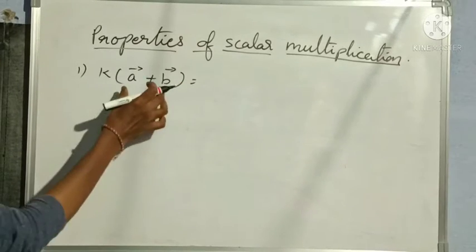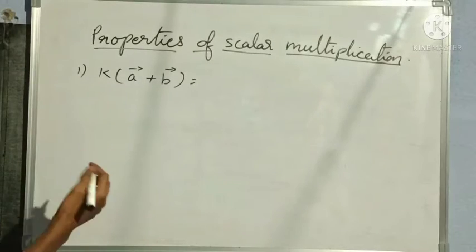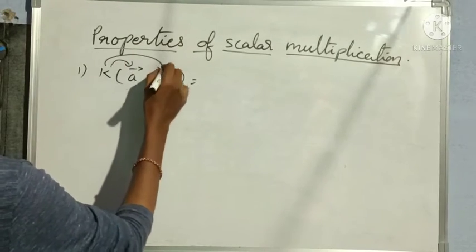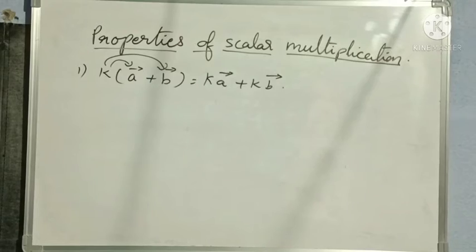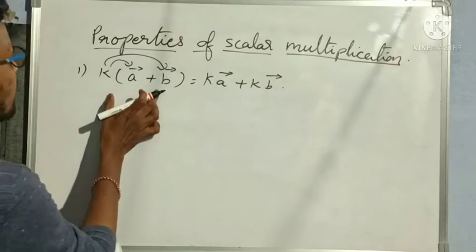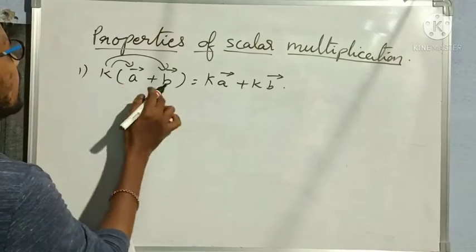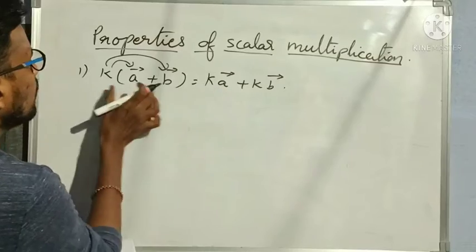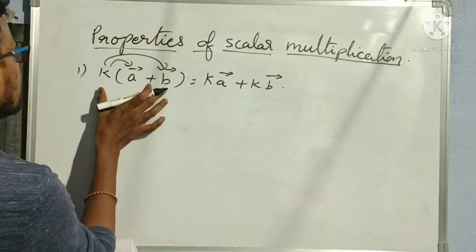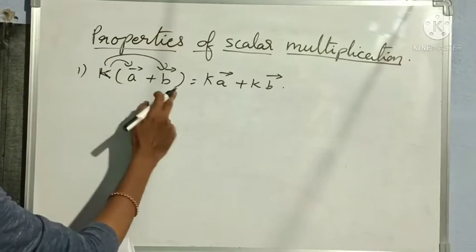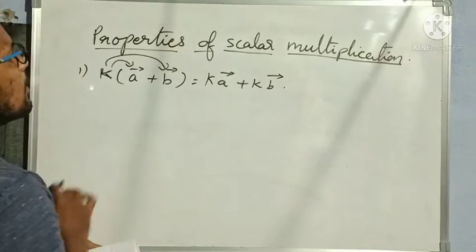When multiplying the sum of two vectors with a scalar, I can write it as k into a bar plus k into b bar. Understood? If I want to multiply one scalar with the sum of two vectors, I can multiply separately and then take the sum. That is k into a bar plus k into b bar. This is just like the distributive property: a into b plus c is equal to a into b plus a into c. The same we can apply here for scalar multiplication.